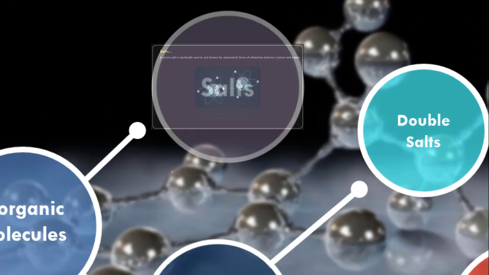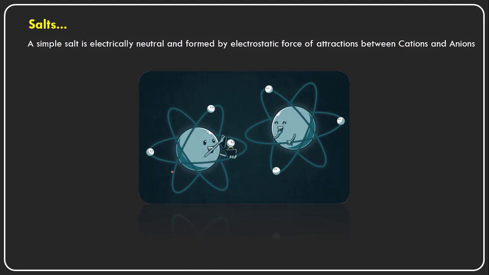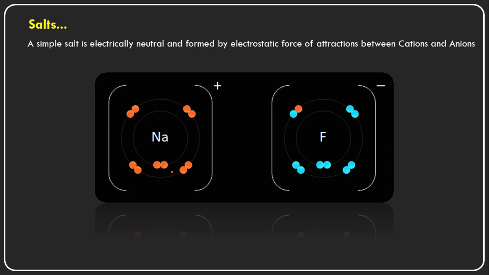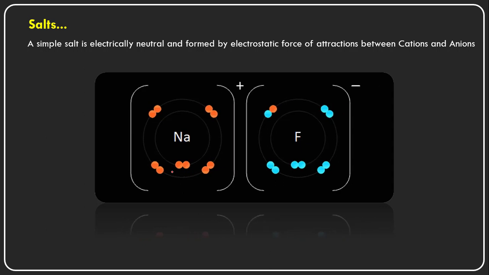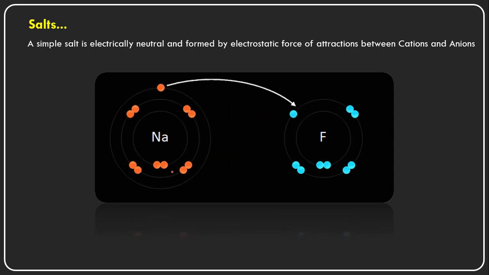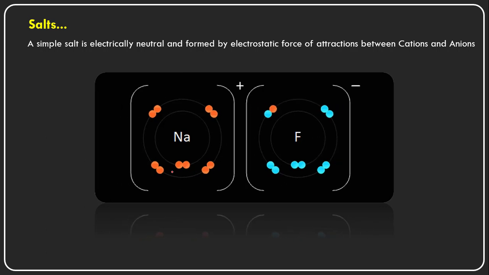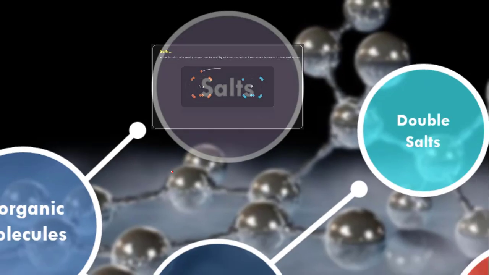So, what are the salts here? Salts are electrically neutral and formed by electrostatic forces of attraction. That means the attraction takes place between the cations and the anions, right? So one species carries the positive charge and another species carries the negative charge. And these electrically neutral compounds are called salts.